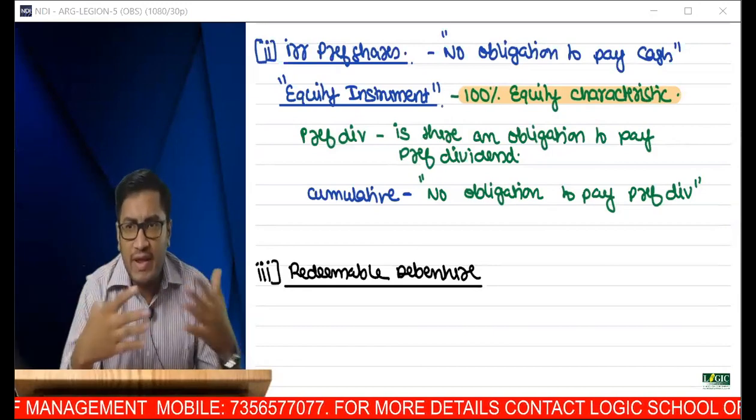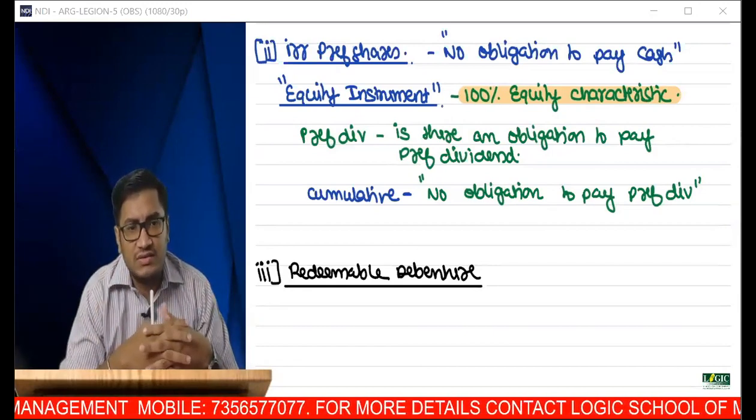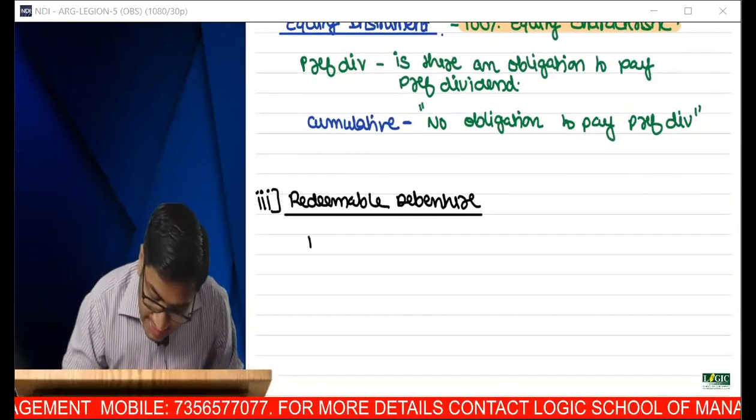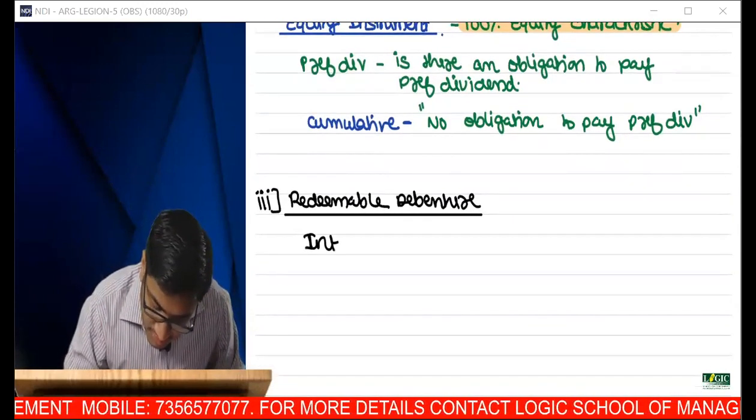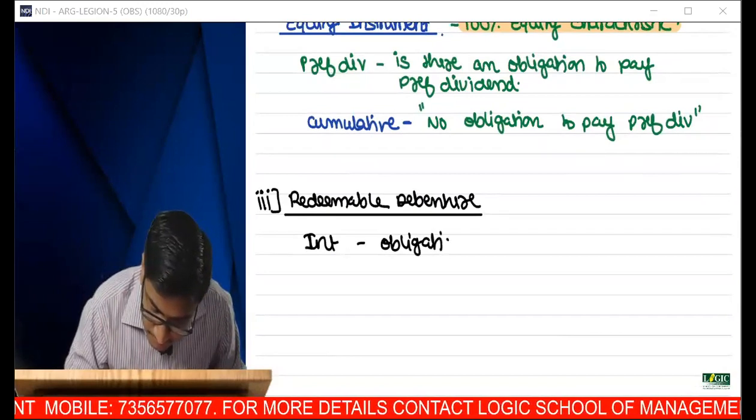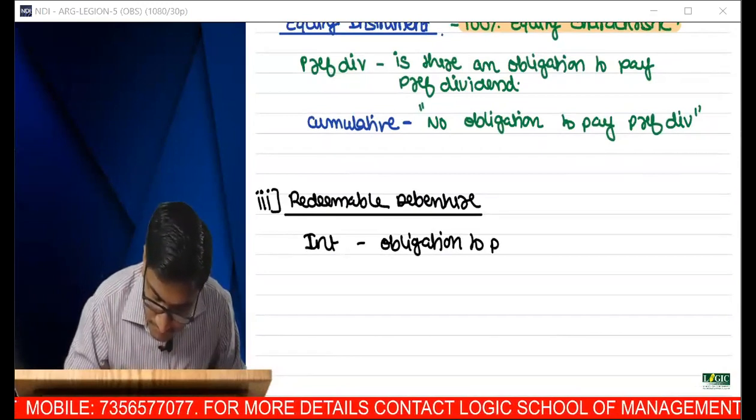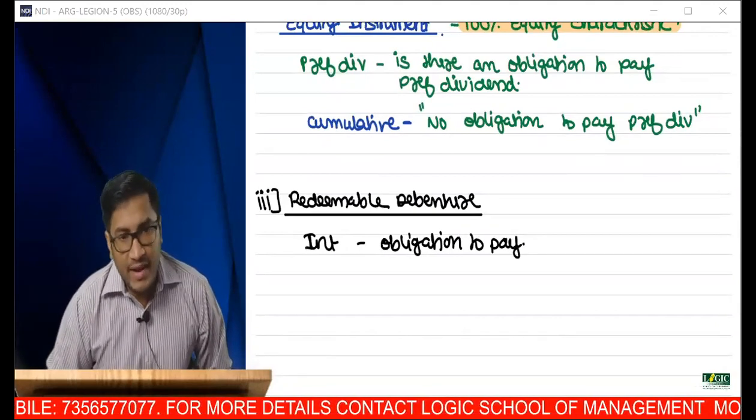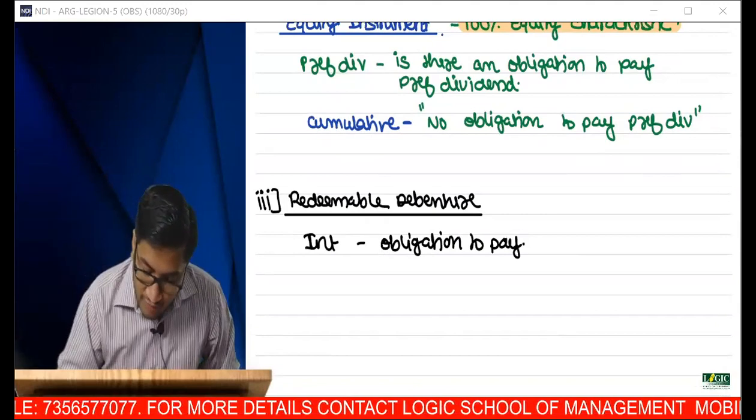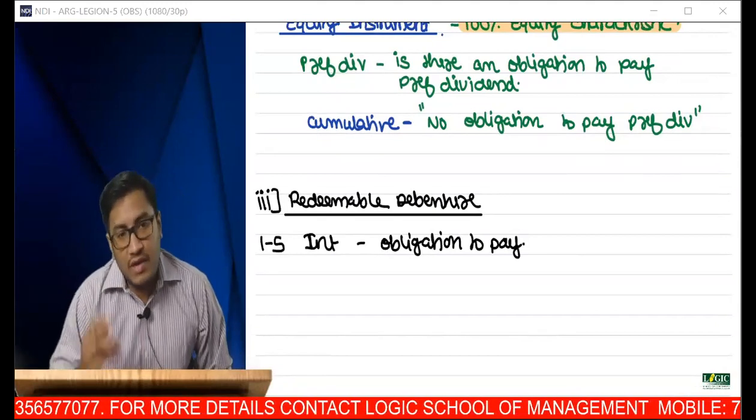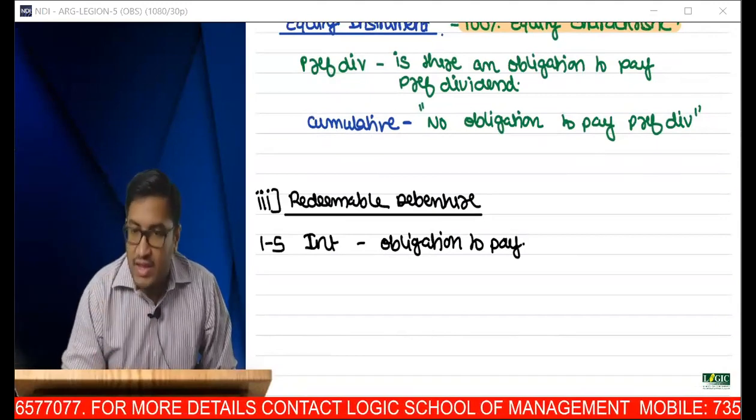Is there any obligation to pay cash? Very good, Farsana. There is an obligation to pay interest. I have to pay this for 5 years. So 1 to 5 years. Year 1 I have to pay, year 2 I have to pay, year 3 I have to pay.